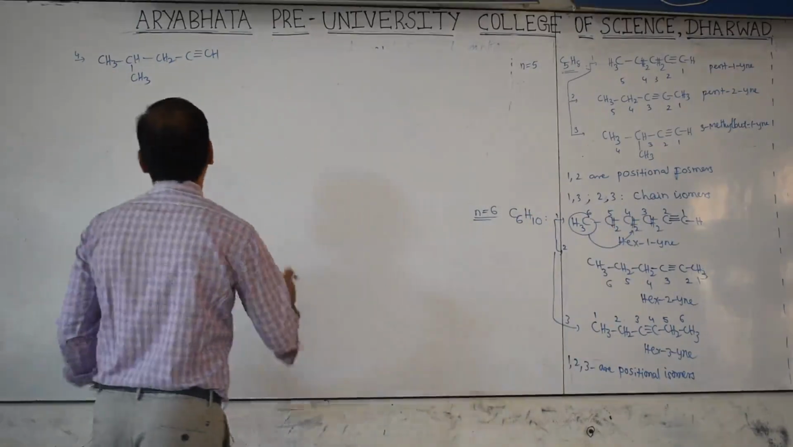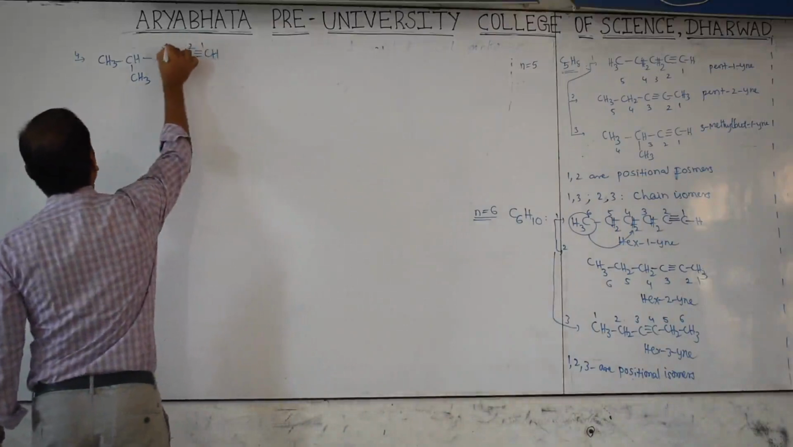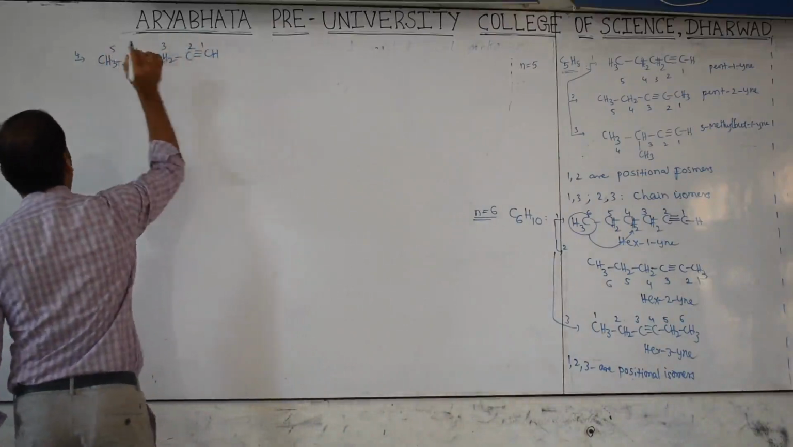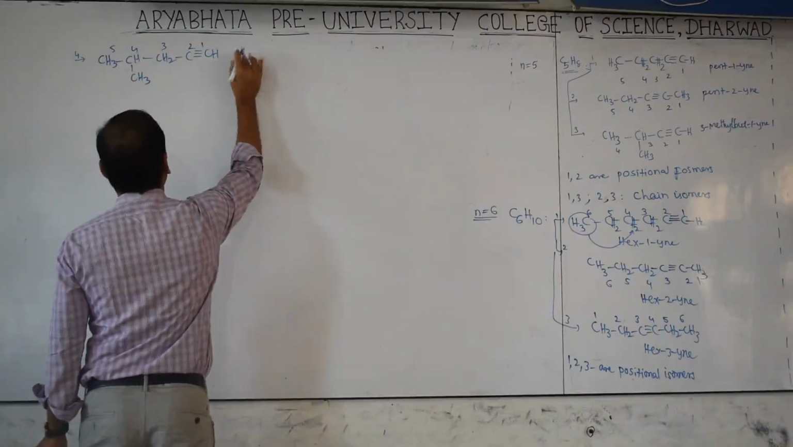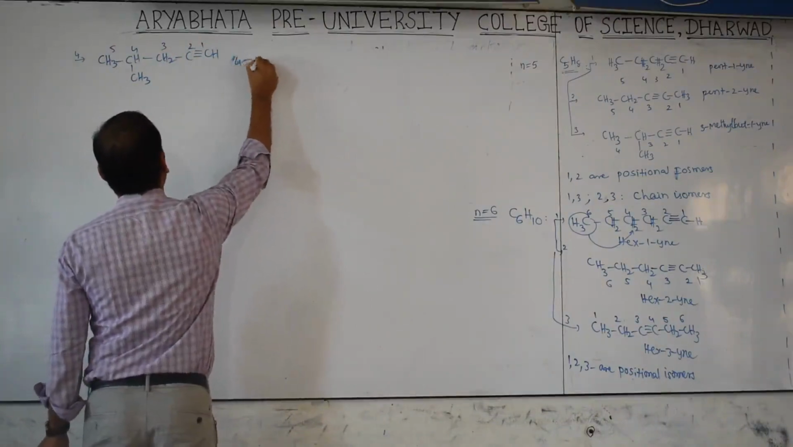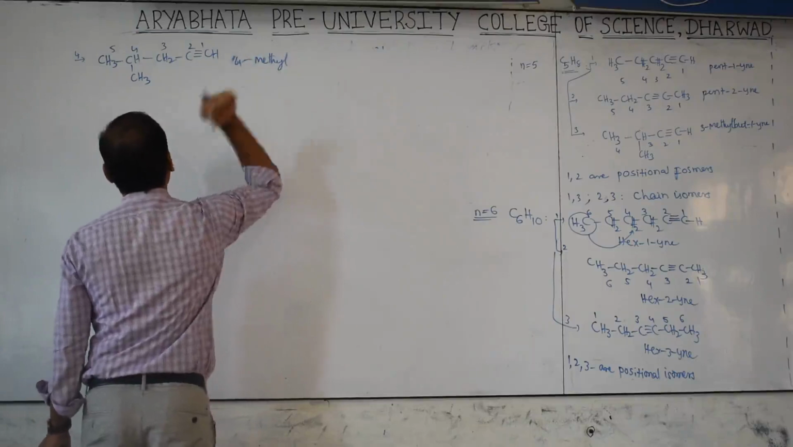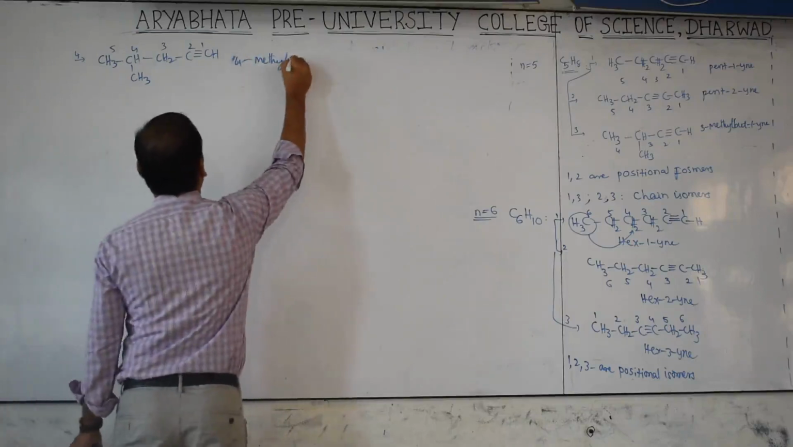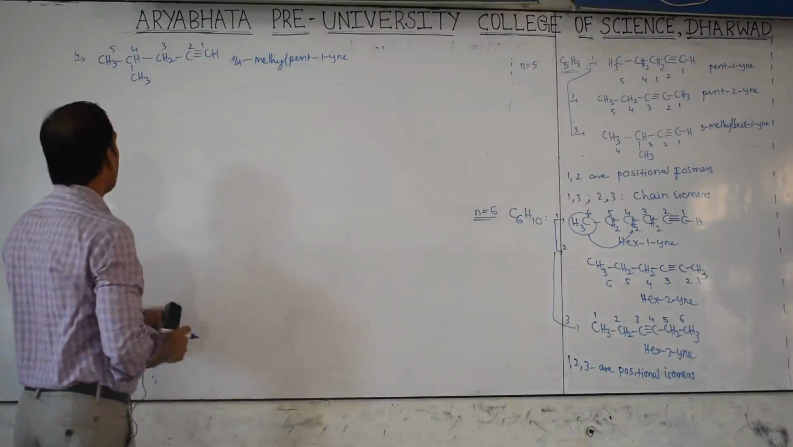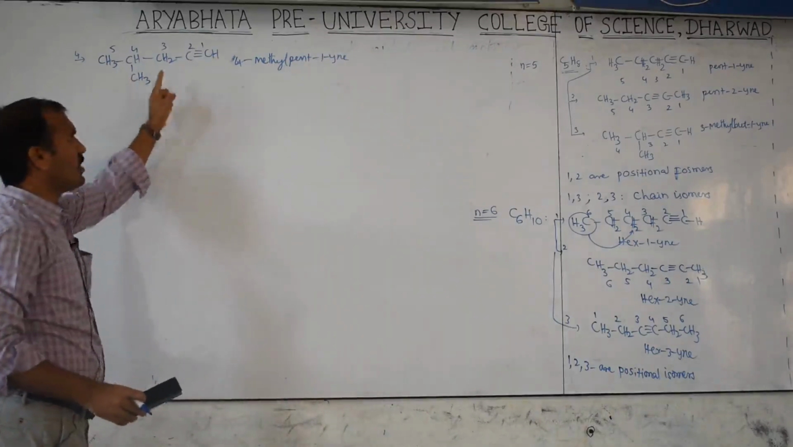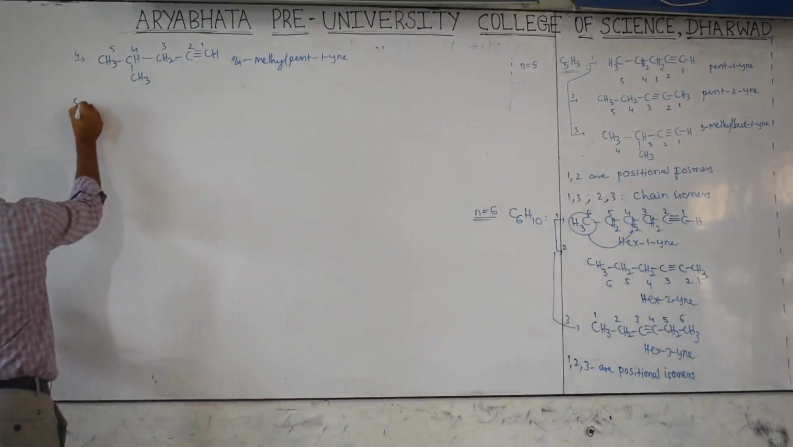Then what is the name of this compound? 1, 2, 3, 4, 5. Therefore, this is known as 4-methylpent-1-yne. Now next what you have to do, shift this CH3 here, then you will get the fifth one.